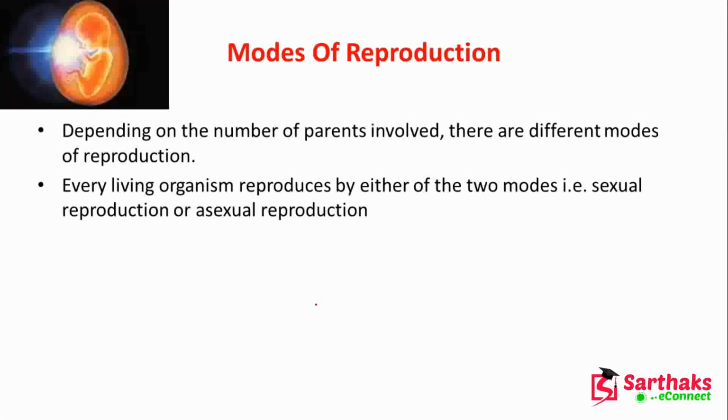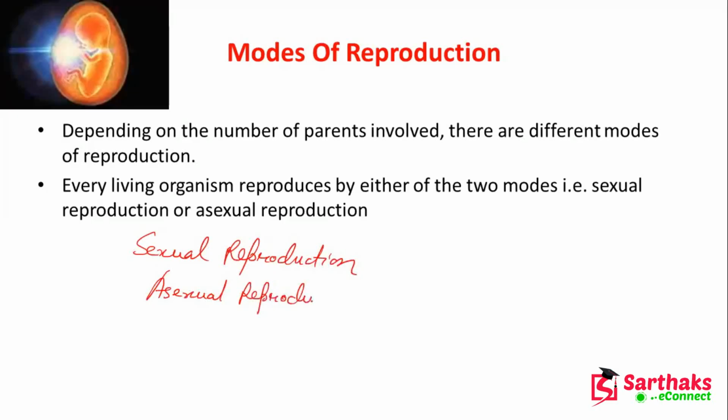Okay. Now the modes of reproduction. Depending on the number of parents involved, there are different modes of reproduction. Every living organism reproduces by either of two modes. One we have already studied, that is sexual reproduction, and the other is asexual reproduction. These are the two modes of reproduction.